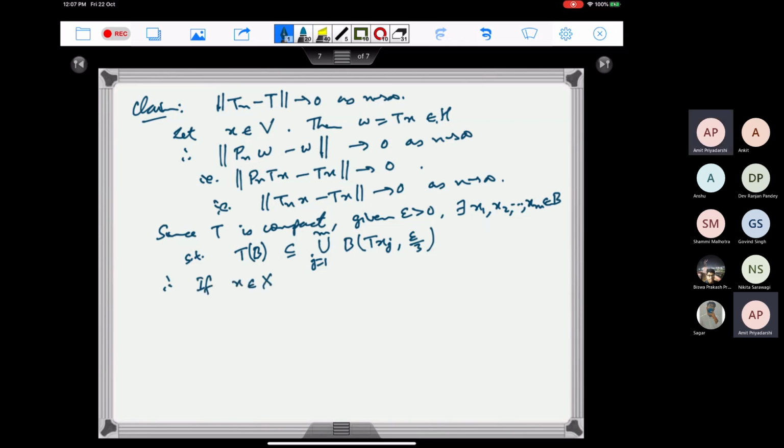So therefore, if x is any element in V such that the norm of x is less than or equal to 1, then there exists j such that the norm of T of x minus T of xj is less than epsilon by 3.